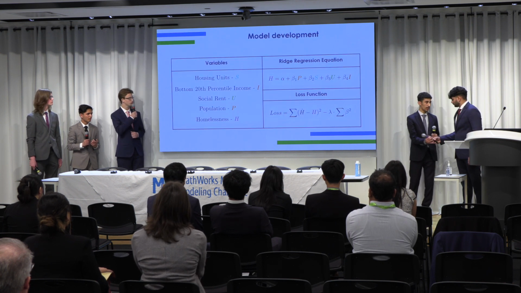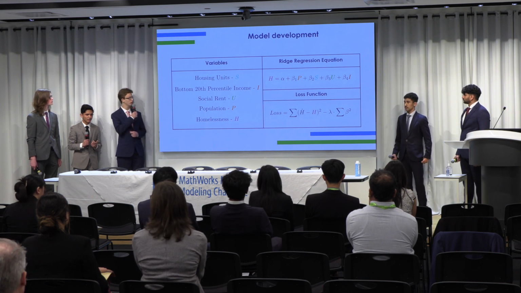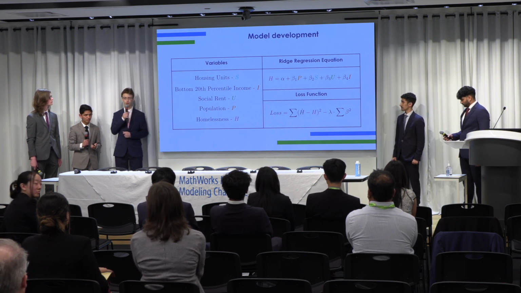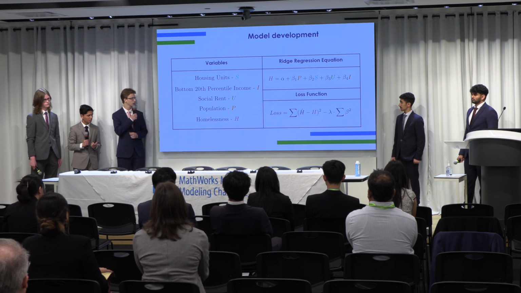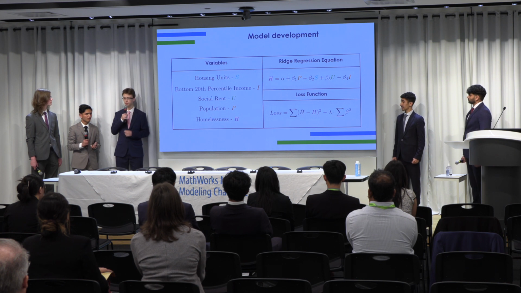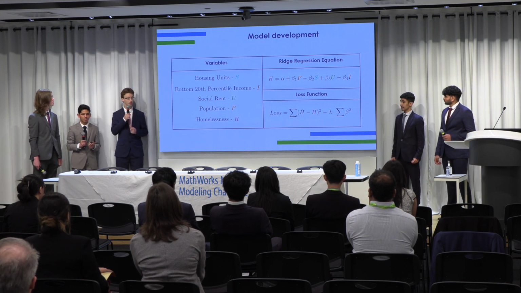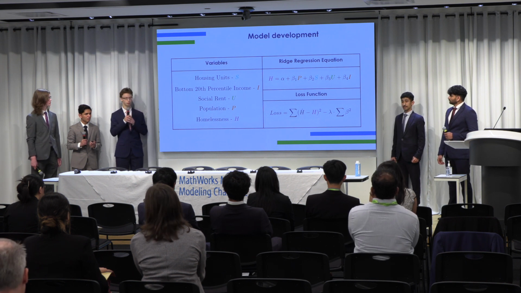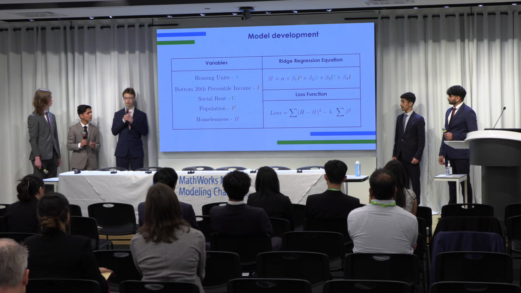Starting with the model development, we begin by defining our variables. We use 4 predictive variables of housing units, bottom 20th percentile income, average social rent, and total population of the two cities. And we combine these together using a Bayesian ridge regression. This is very similar to linear regression in that the dependent variable, homelessness, is a linear combination of our 4 predictive variables. However, it does differ in one key area, which is that of the loss function.